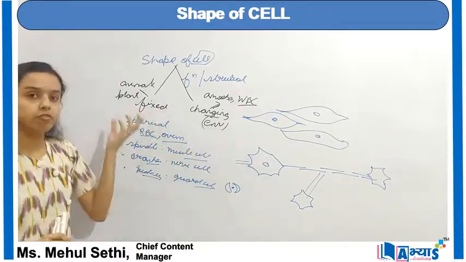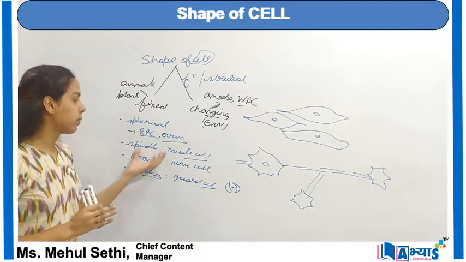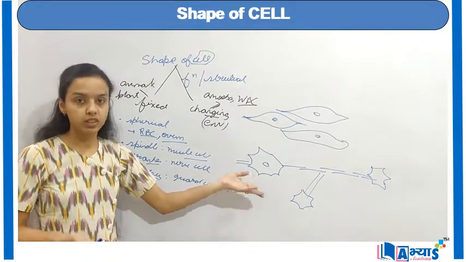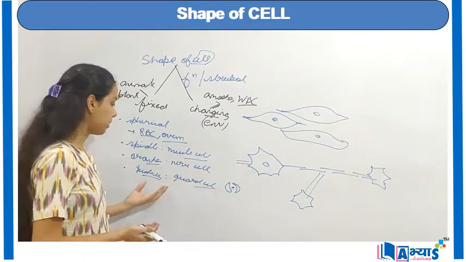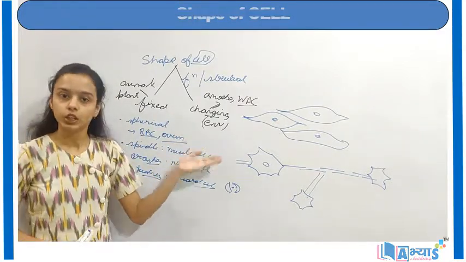And in the category of fixed shape, they can either be spherical like the red blood cells, spindle-shaped like the muscle cells, branched like the nerve cell, or kidney-shaped like the guard cells. This was the concept of the shape of cells.